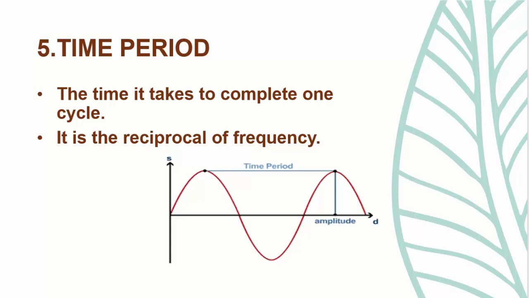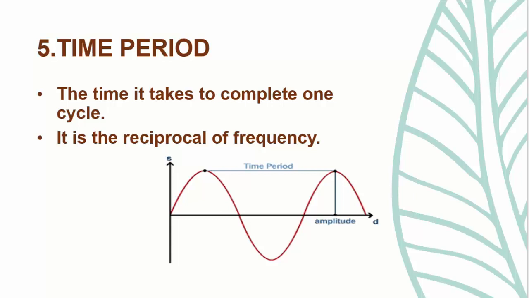Also, one cycle is defined as one crest and one trough. If the wave goes through one crest and one trough, then we call it one cycle. The time taken by the wave to complete one cycle, that is, one crest and one trough, is known as time period. Time period is the reciprocal of frequency.